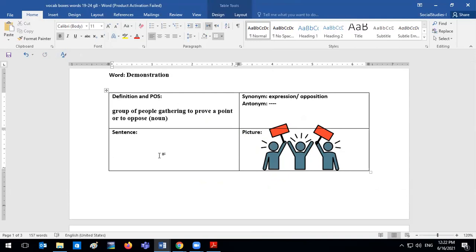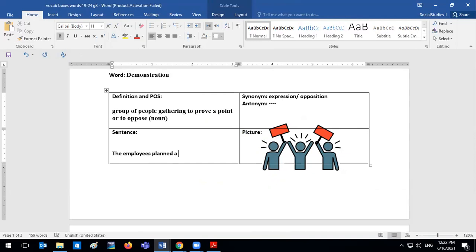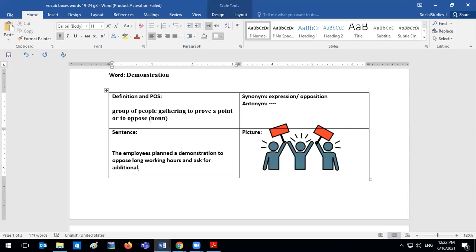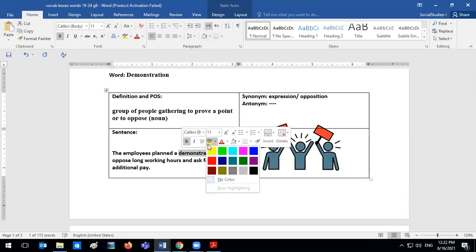Last month, after reading the brochure, my family decided to put the brochure's ideas into practice. We can say, for example, the employees planned a demonstration to oppose long working hours and ask for additional pay. You see what I'm trying to tell you? Okay, so here, this is how you would use the word demonstration.